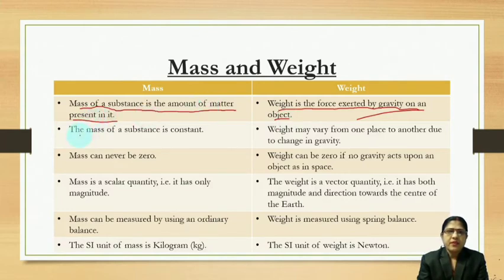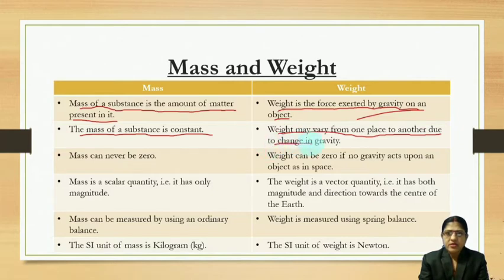The mass of a substance is constant. That means if you change your location, mass remains constant, but weight varies, because the weight formula is m into g. Mass is multiplied with the acceleration due to gravity, g.